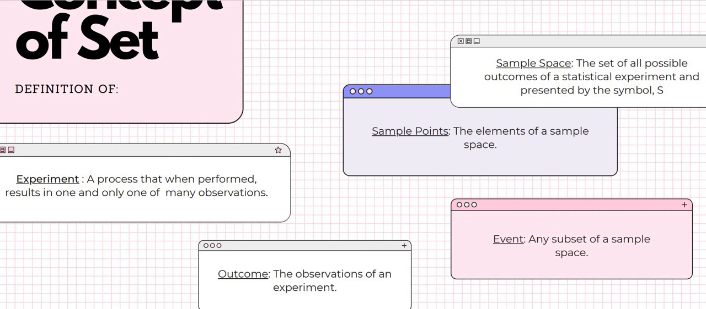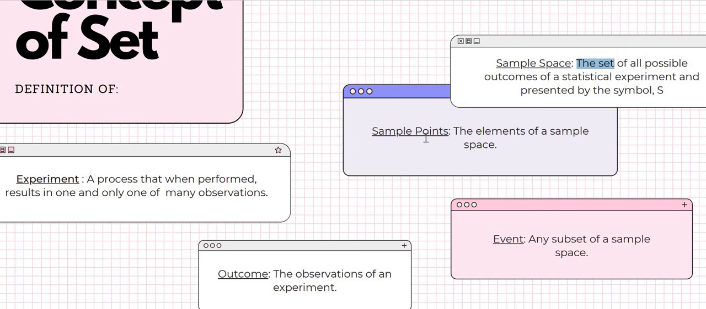Alright, then outcome. Outcome is the observation of an experiment. You have already done the experiment, which means you have done the process or the activity, then it will give a result. The result, the observation that we get, we call it the outcome. And then we also have the sample space. Sample space is the set of all possible outcomes. So it is related to the outcome just now. The sample space is a set. The keyword here is set.